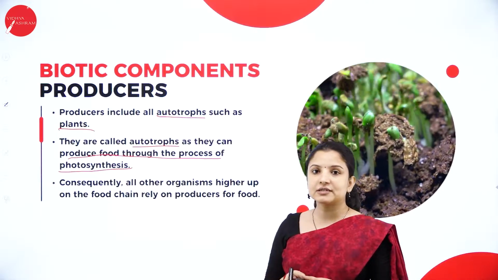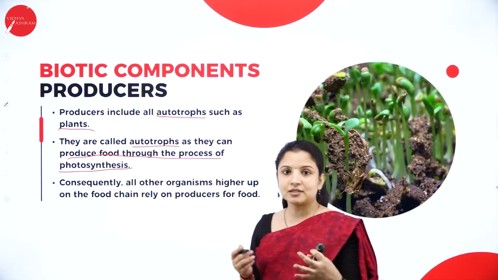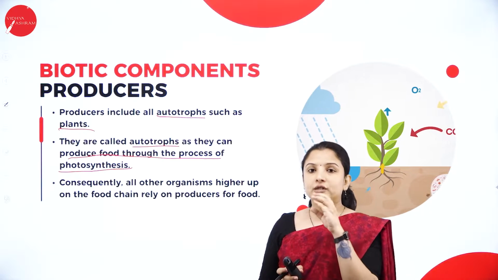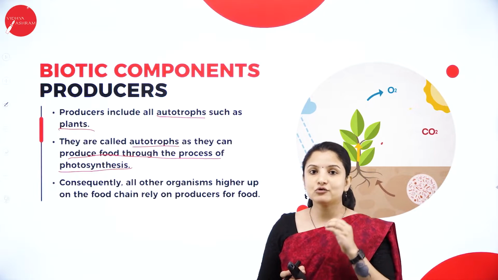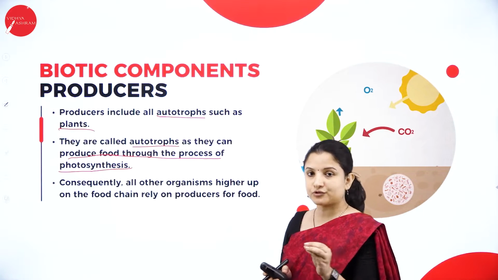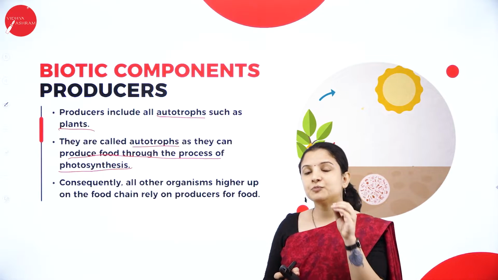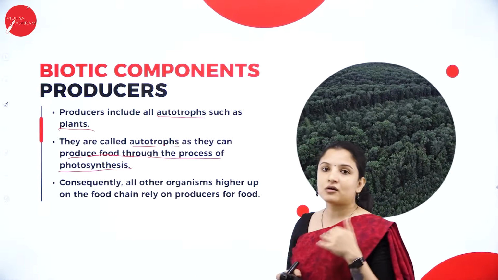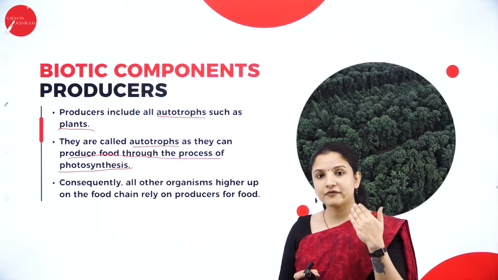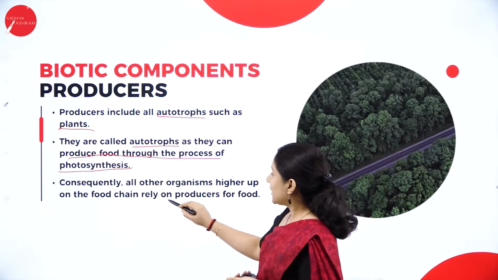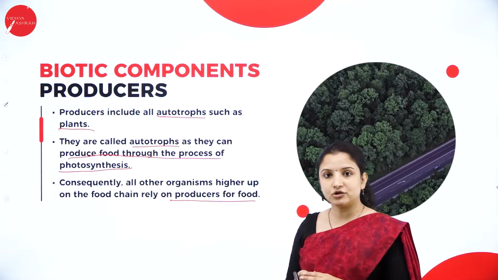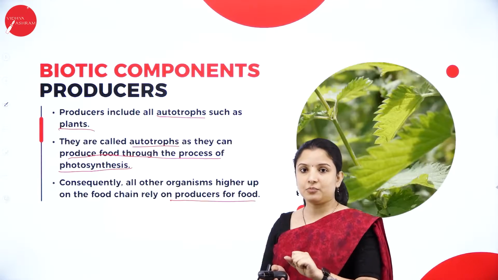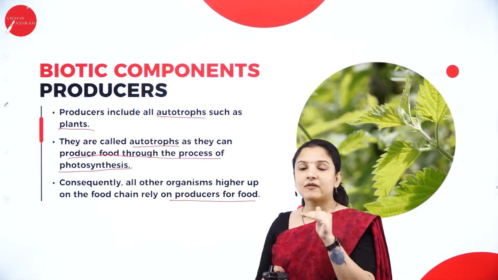So what is photosynthesis? Photo means light here. Synthesis is to prepare or to synthesize, right? So they are preparing their own food by making use of sunlight energy. That is the process of photosynthesis. Since plants can photosynthesize on their own, they are called autotrophs. Consequently, all other organisms in the higher trophic levels of the food chain rely on the producers for food. So all the heterotrophs which feed on or depend on these green plants will become the consumers.